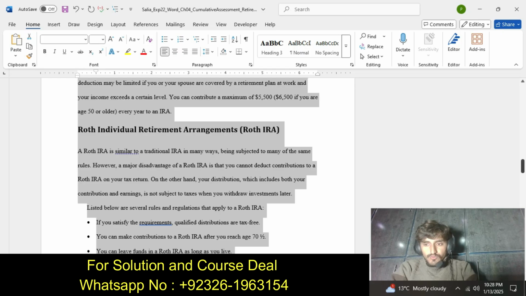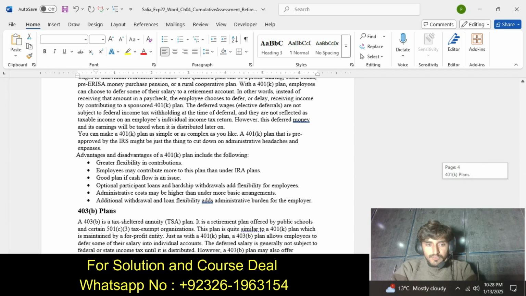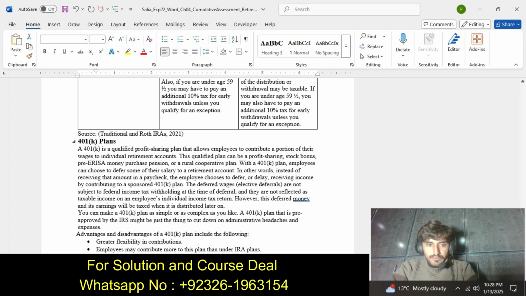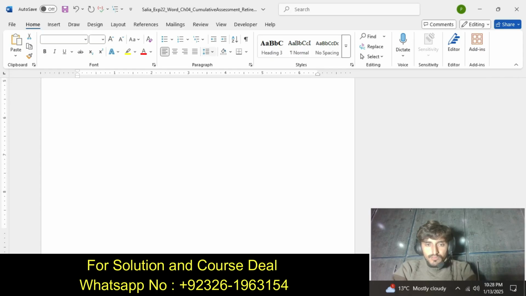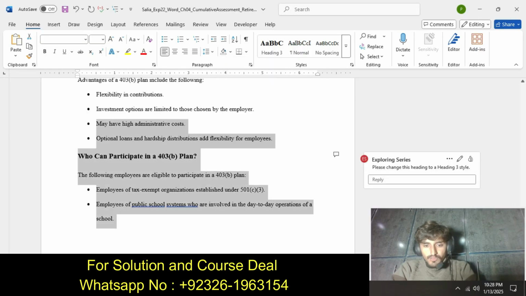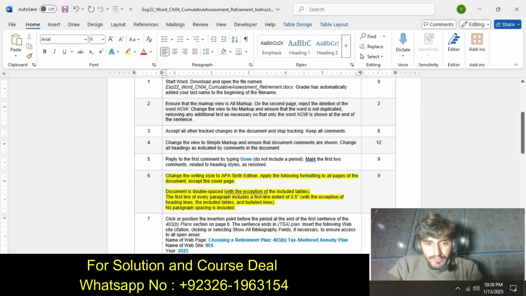So we move to the next step. Select it here and type double. The first line of every paragraph includes a first line indent of 0.5, with the exception of heading lines, tables and bulleted lines.